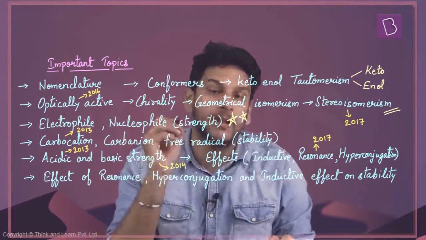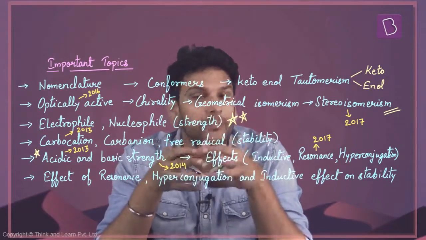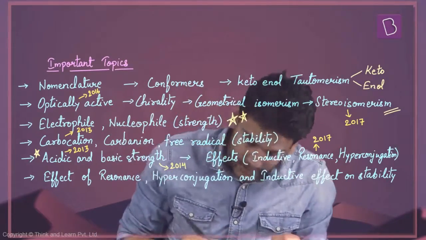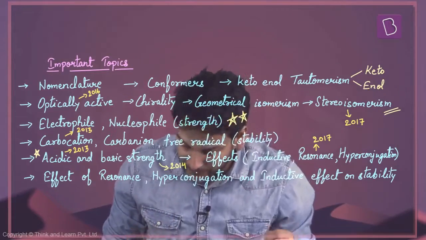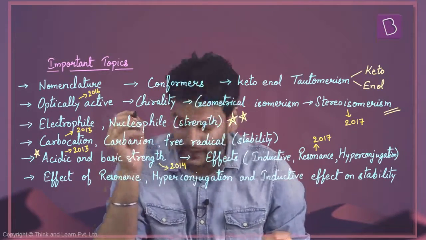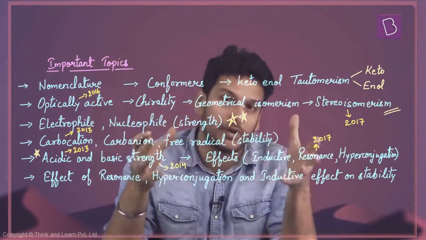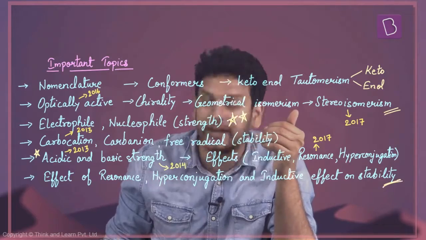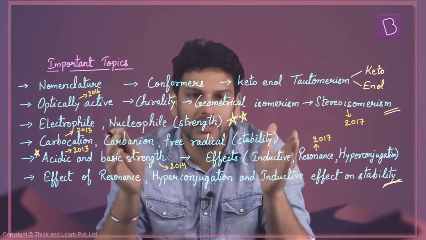Now acidic and basic strength, this is very important. Not only from JEE Main point of view, but for JEE Advanced also, because questions are asked again and again on acidic and basic strength. Now all the effects are also very important. They can ask you about the resonance structures, they can ask you about the inductive effect and hyperconjugation as well, the effect of all these on the stability of any compound. So these are the important topics from this chapter.